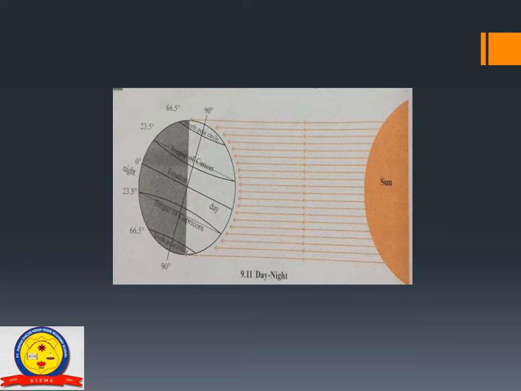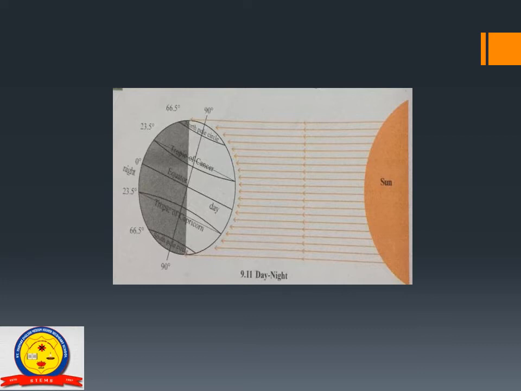So the northern and southern hemispheres remain inclined towards the sun alternately. The hemisphere which remains inclined towards the sun remains in sunlight for more time. So the day is longer there and the night is shorter.